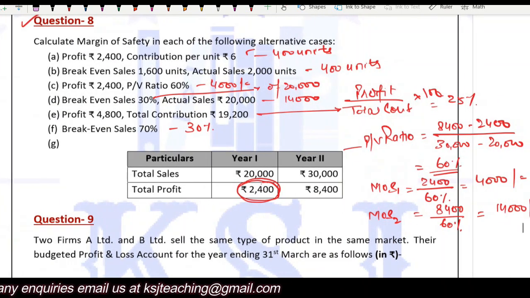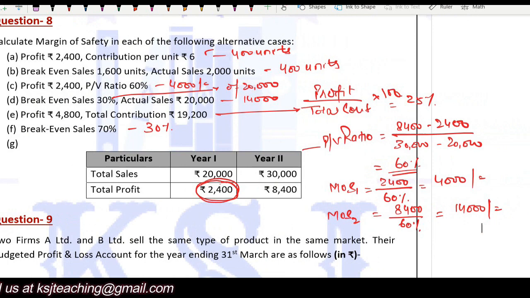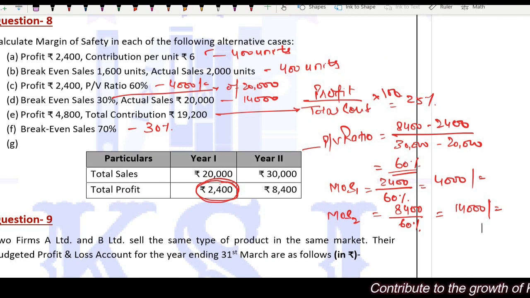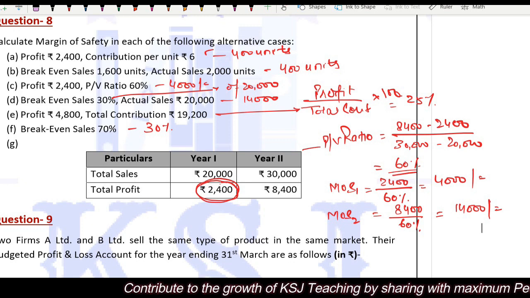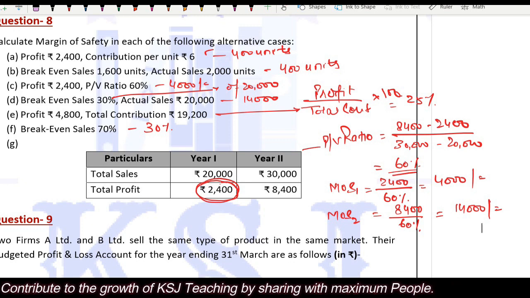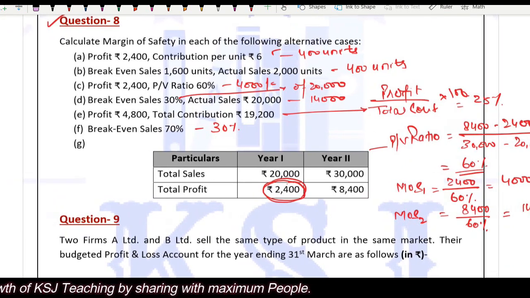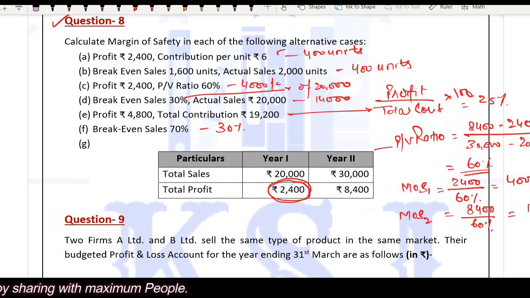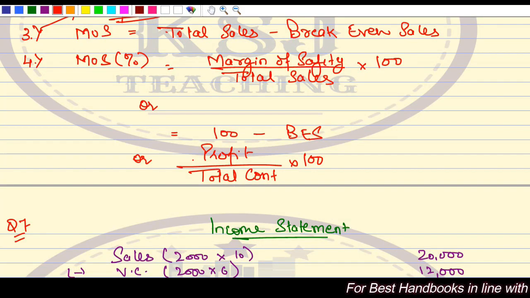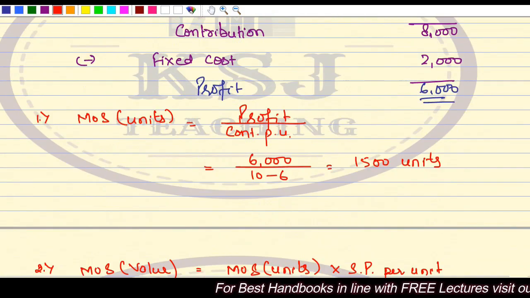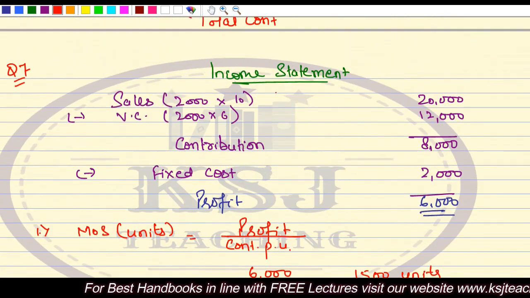See, the last part can also be done in a different way. First calculate the PV ratio, then calculate the fixed cost, then the break-even point, then the margin of safety as actual sales minus break-even sales. So it can be done in that way also. Just try the different ways. That will give you sufficient practice for marginal costing. Try to do questions in different ways. So we are done with margin of safety. Nothing much else to discuss here. This was the whole concept, and we have tried 2 questions also.